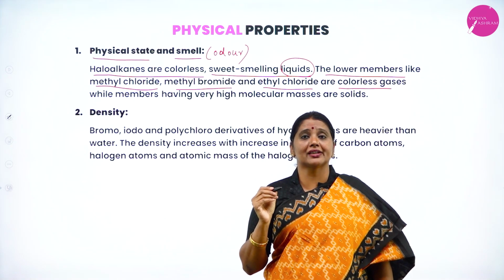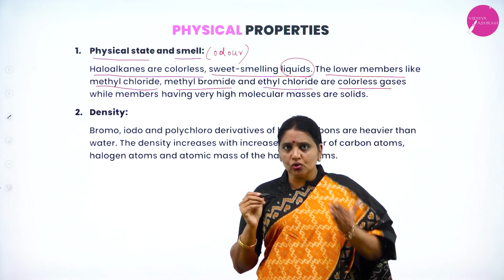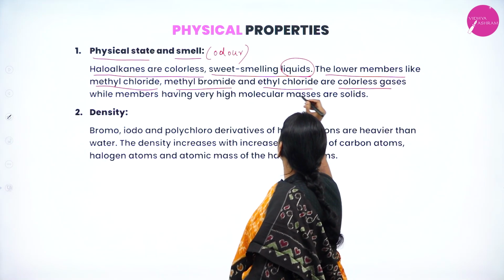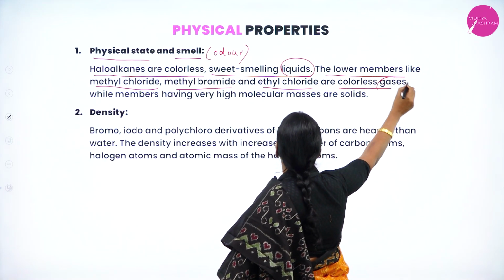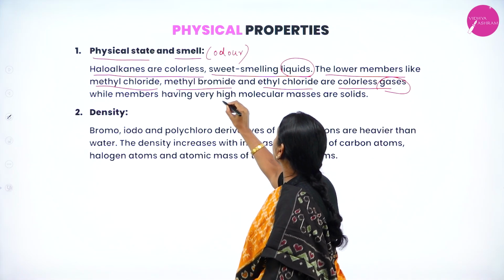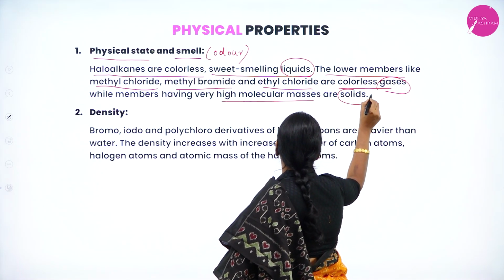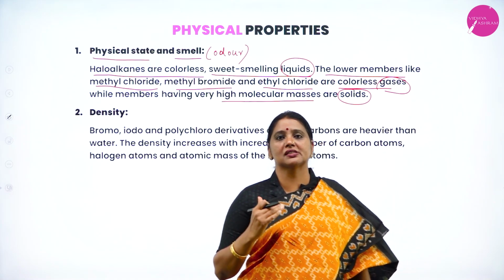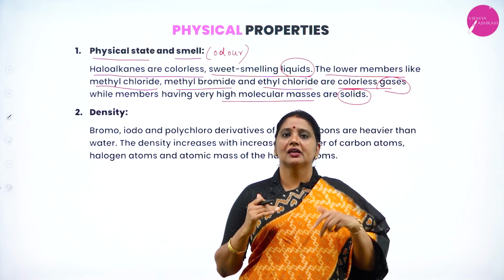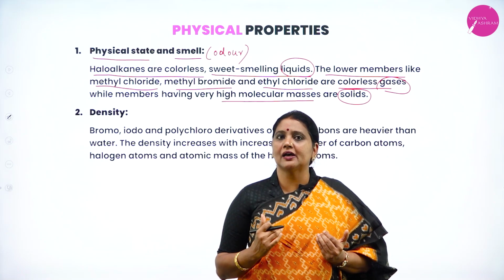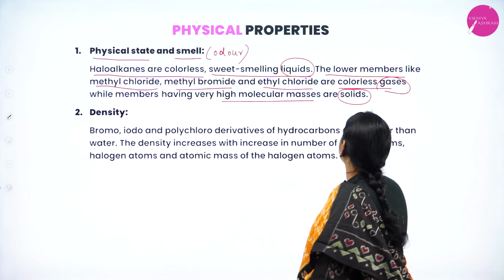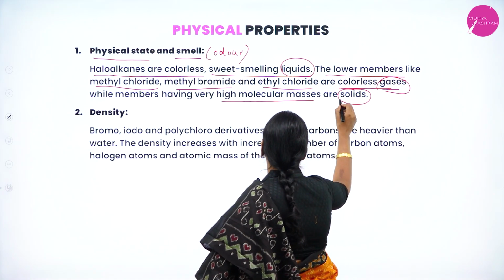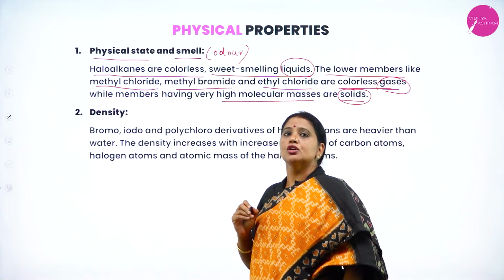Higher members having high molecular mass are solids. Therefore, in haloalkanes, most members are liquids, lower members are gases, and higher members with high molecular mass are solids.